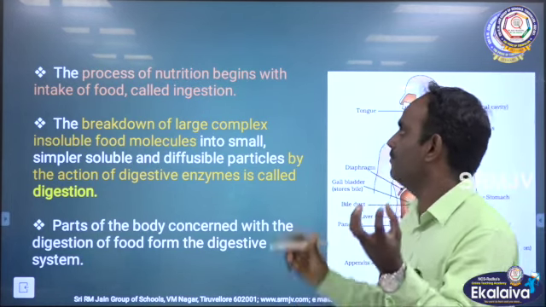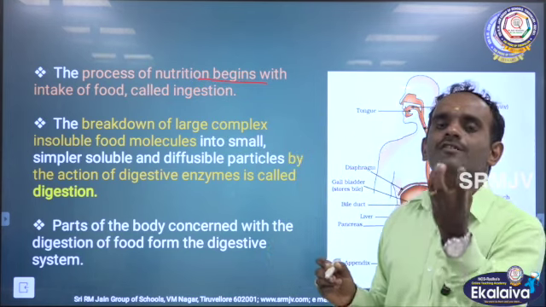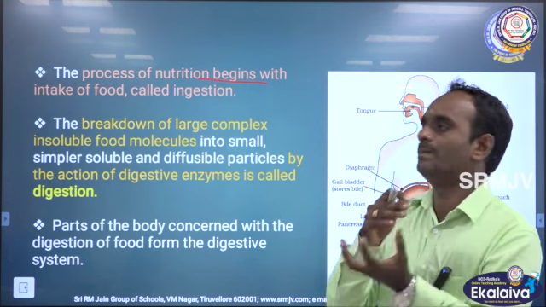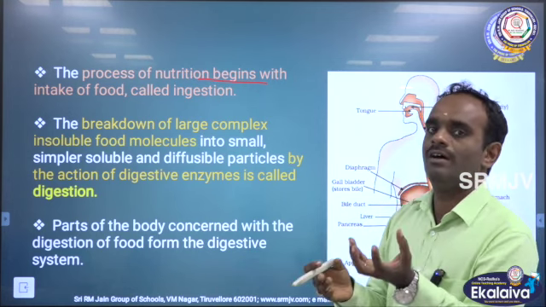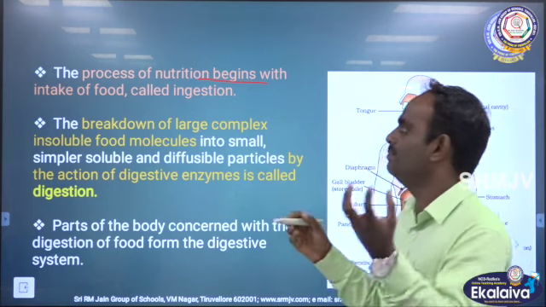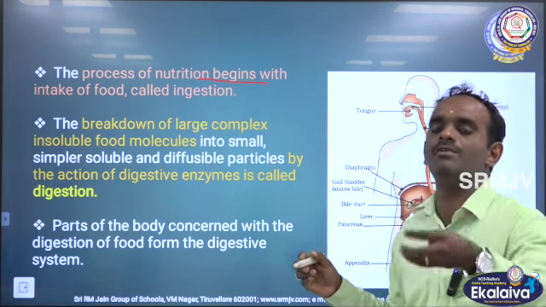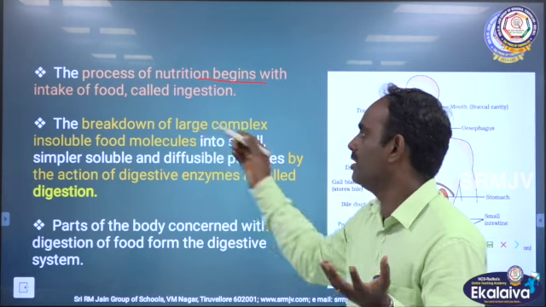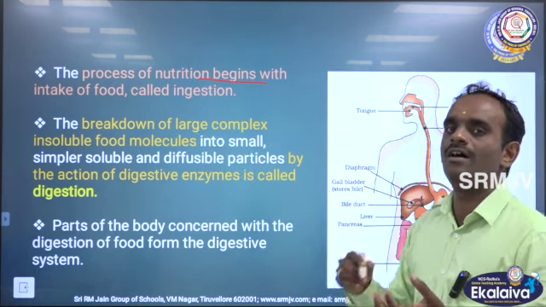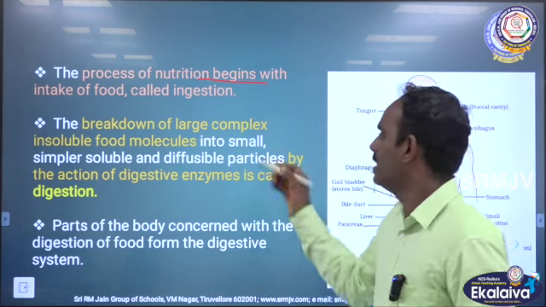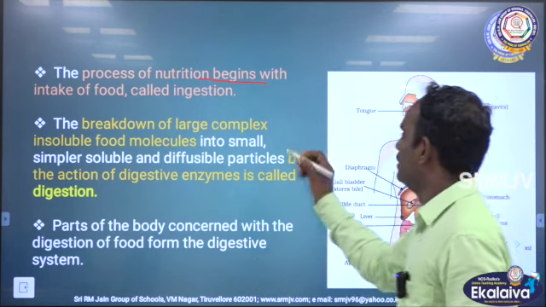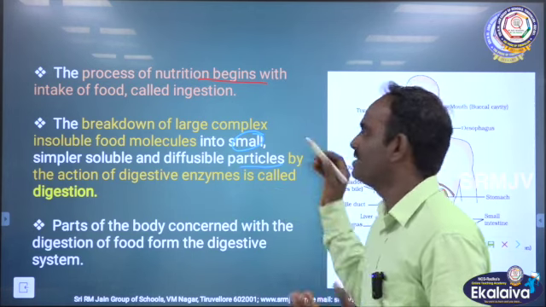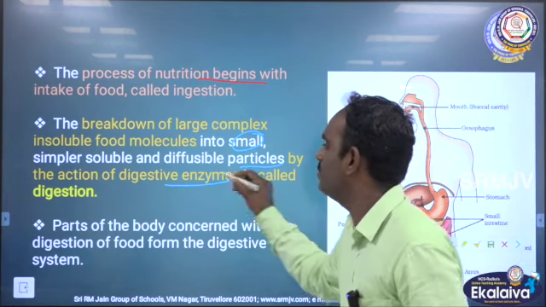See, the process of nutrition begins with intake of food called ingestion, as I said earlier. Initially, we have to take in food. After that comes the breakdown of large organic substances, large food molecules, into small, simpler, soluble and diffusible particles by the action of digestive enzymes.